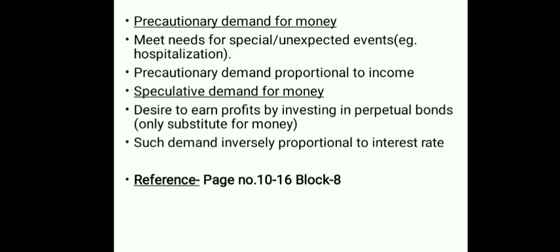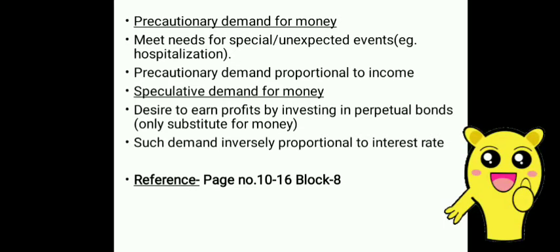The third demand for money, which is the innovative idea of Keynes, is the speculative demand for money. This motive arises from the desire to earn profits by investing in perpetual bonds, which, as considered by Keynes, are the only substitute for money. Such demand is inversely proportional to interest.